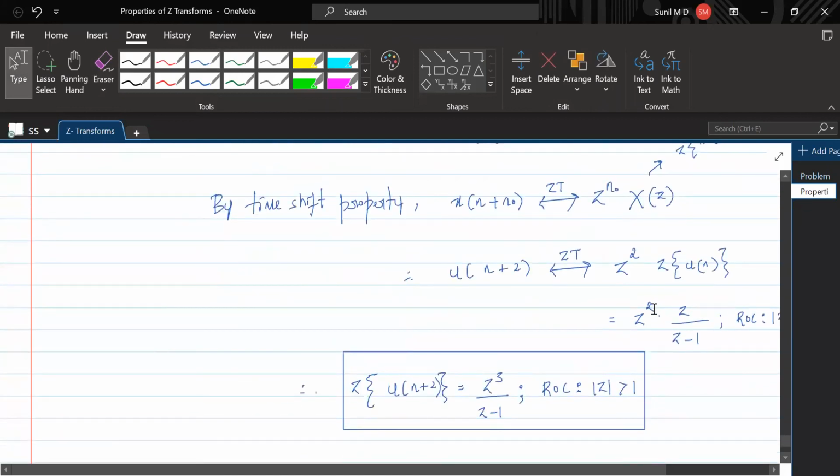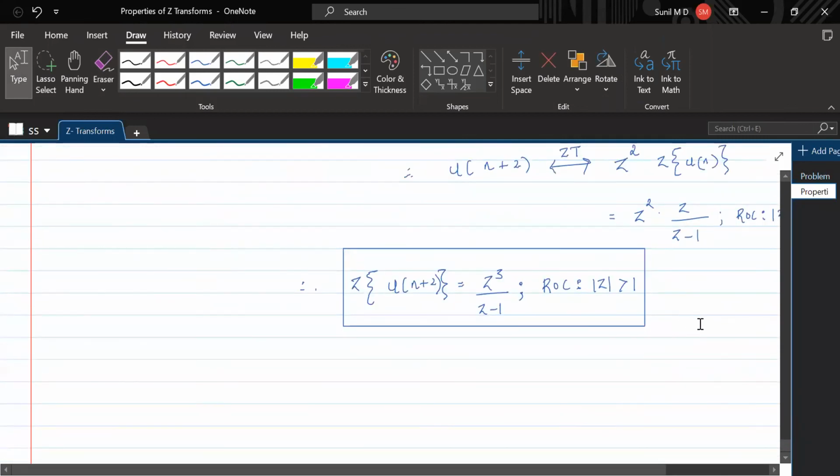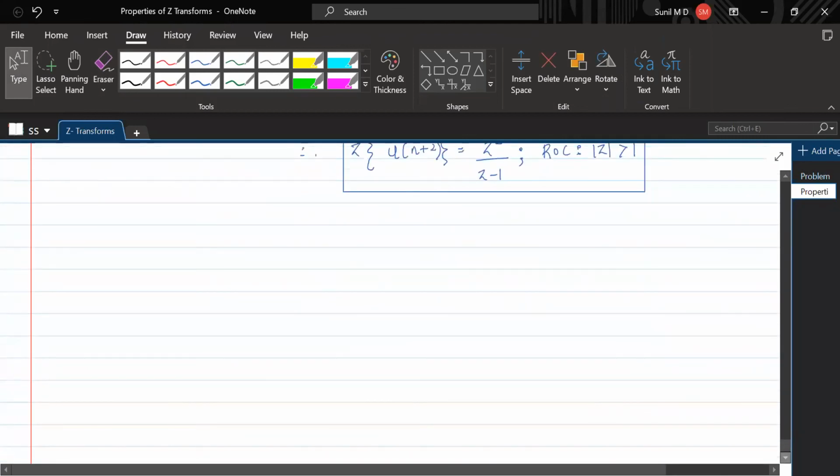Which property have we used? We've used time shift property. Let's see the second problem under this: x of n equal to u of minus n.